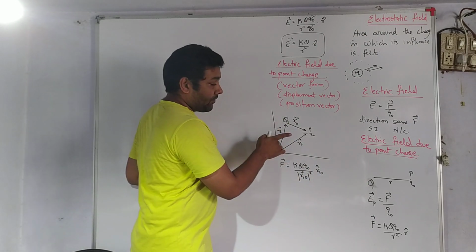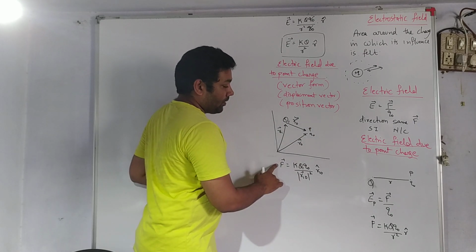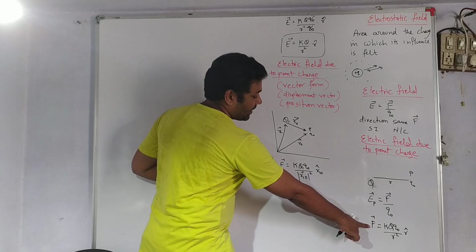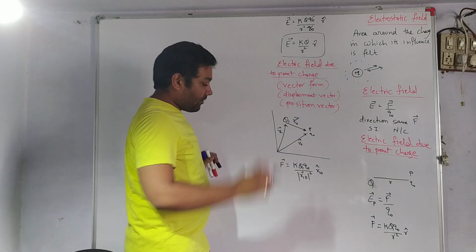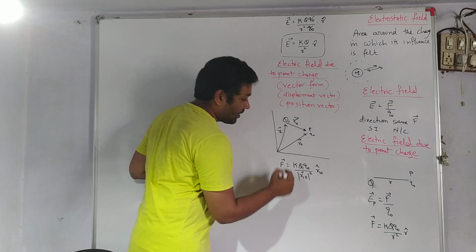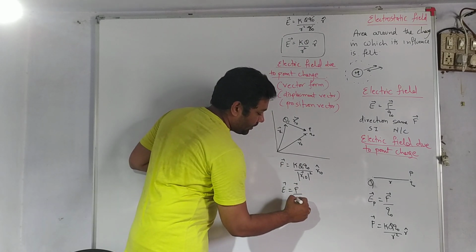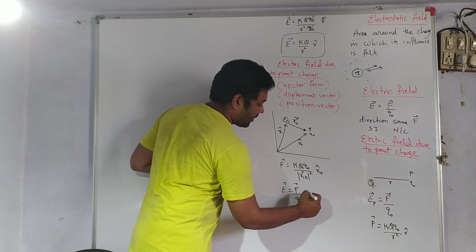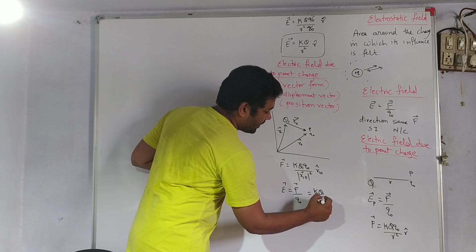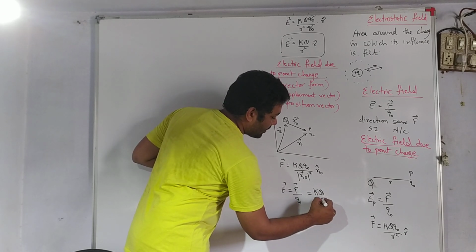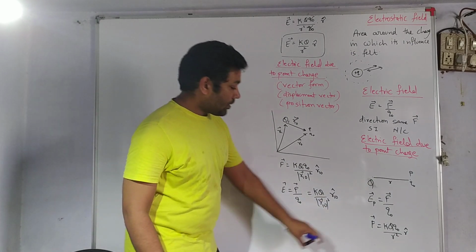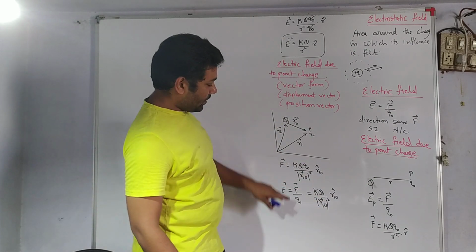Electric field intensity at a point P: we calculated the force, the first step. Now we'll calculate the electric field intensity, that is force per test charge. Divide this by the test charge. Simply, this test charge will be removed and the remaining thing will be kq1 by r10 square times r10 cap. Now what is the difference between this equation and this equation?